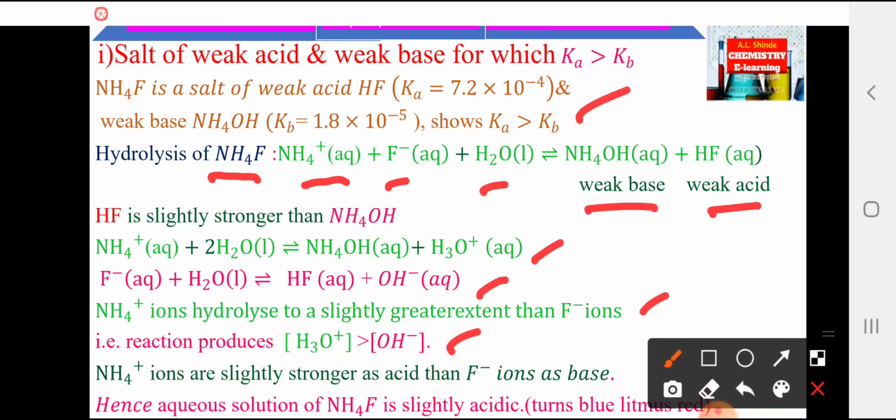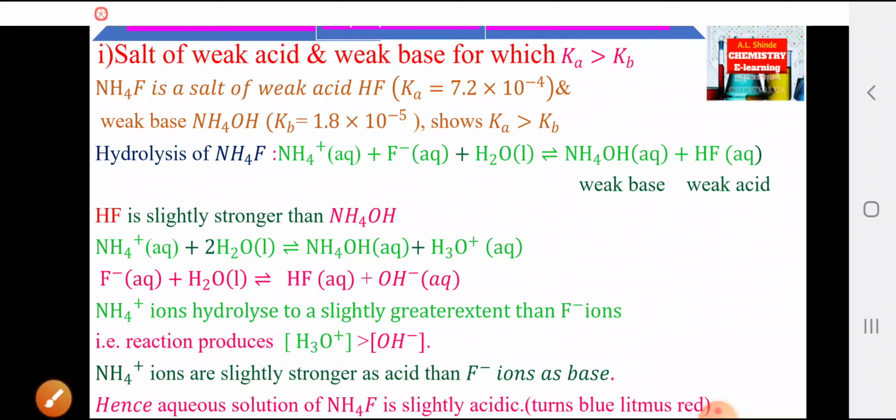Hence, the aqueous solution of NH4F is slightly acidic. When litmus paper is dipped into this solution, it turns blue litmus red. Now, we can see the next examples.